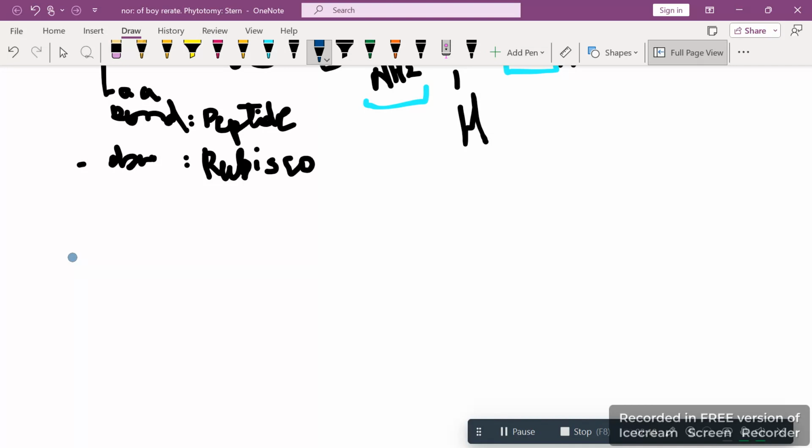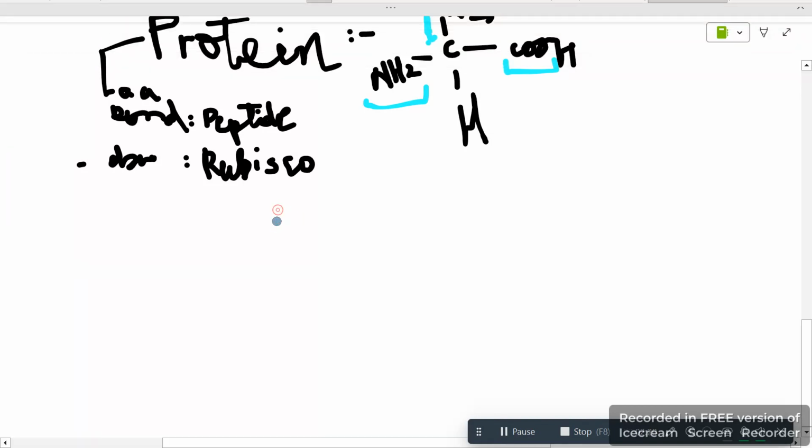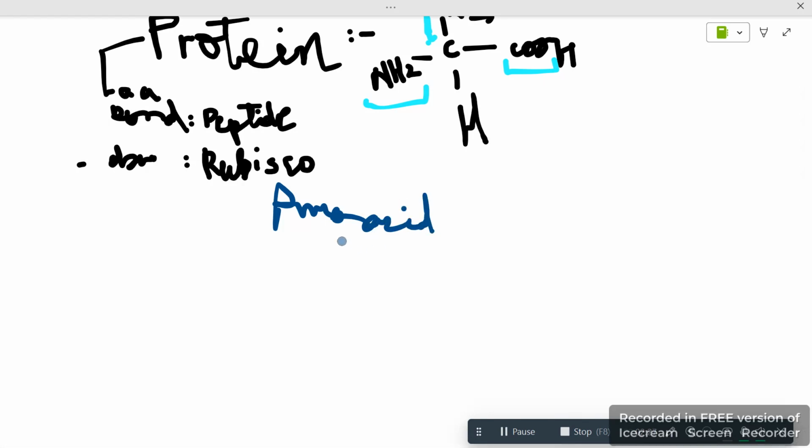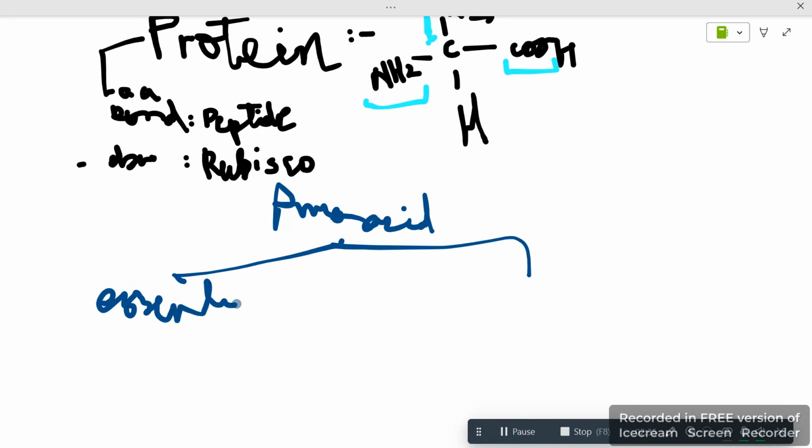Now you may see here we have two types of amino acid. First is essential, and non-essential.